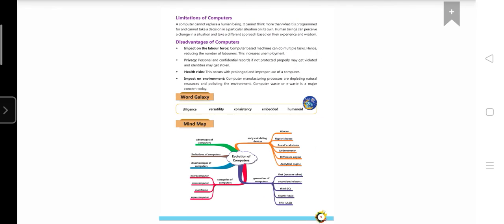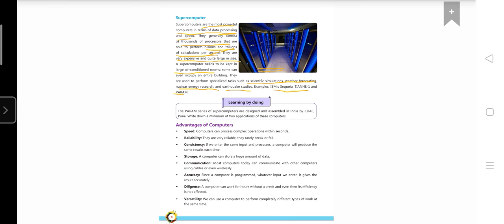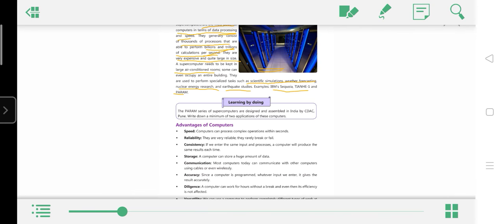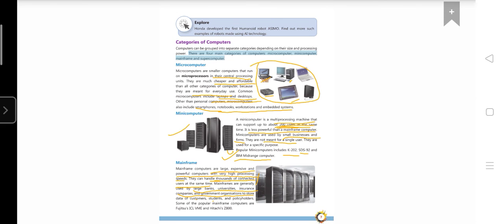Only one topic is remaining, that is advantages and disadvantages of computer for this one chapter. Now, does anyone have a query regarding the categories of computer? If you read it once ना, अगर आप इसको एक बार रीड भी कर लोगे तो आपको समझ में आ जाएगा कि क्या है। अगर आपको जनरेशन अच्छे से समझ में आ गए तो आप कैटेगरी बहुत अच्छे से कर पाओगे।